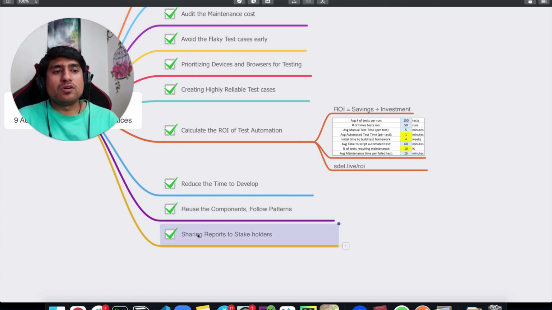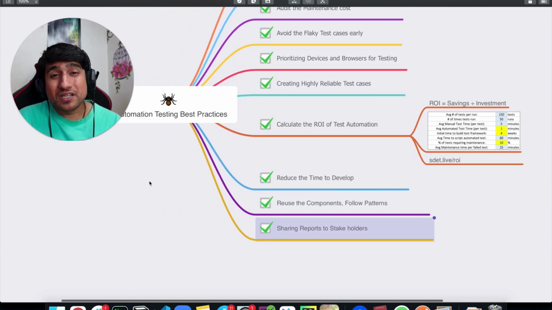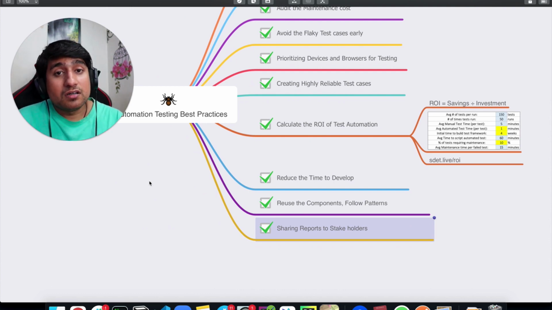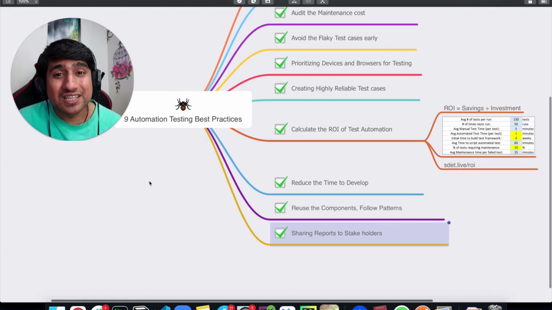Sharing your report with stakeholders. This is an automation best practice that you can implement: whenever you have run your regression suite or sanity suite, make sure you share the information with the stakeholders, right?